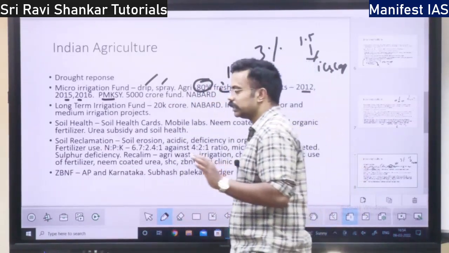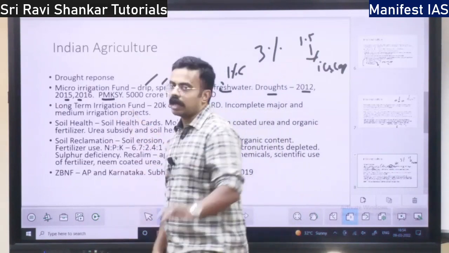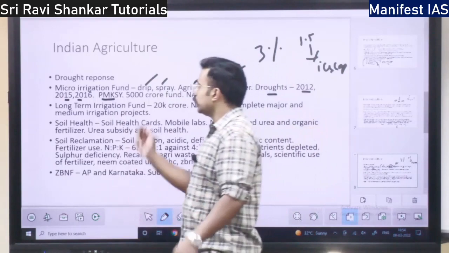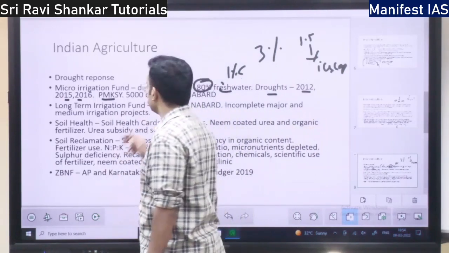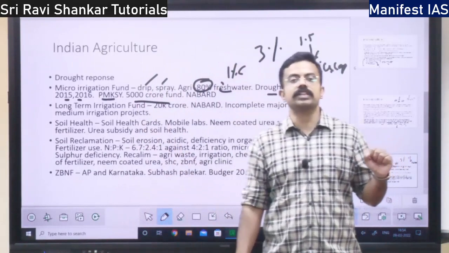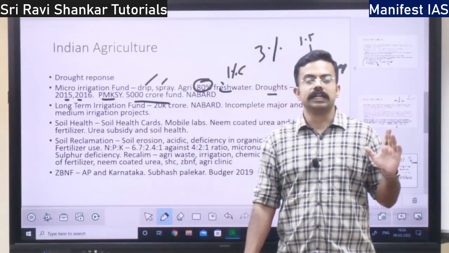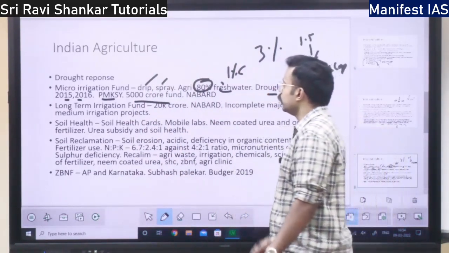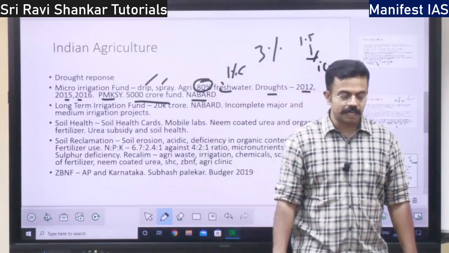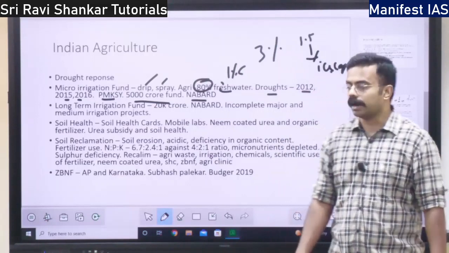Under it, micro irrigation, per drop more crop, watershed development is included, and also rainwater harvesting. Next, this micro irrigation fund is a 5,000 crore rupees fund. It is managed by the organization NABARD, right?